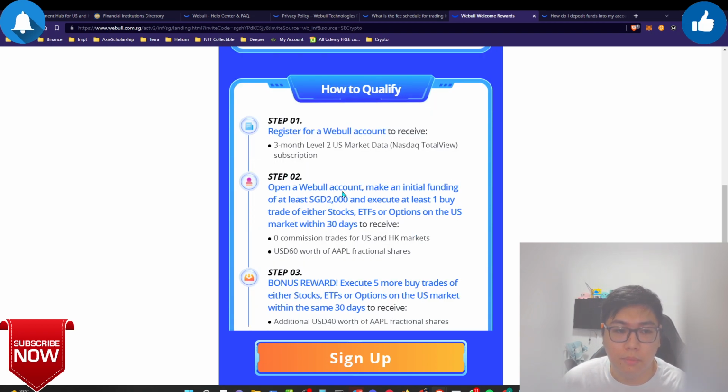So over here, step 2, open a WeBull account. You need to sign up for an account, and after that, head over to the app to open an account. Once you click on open an account, you need to use SingPass to verify. Once you have verified, you need to make a deposit of 2,000 Sing dollars, and after that, execute one buy order on either stocks, ETF or options.